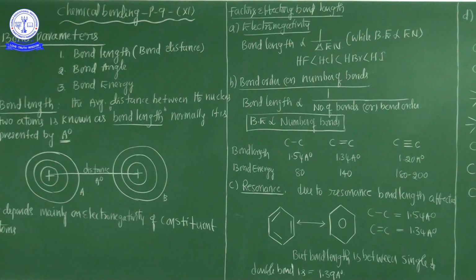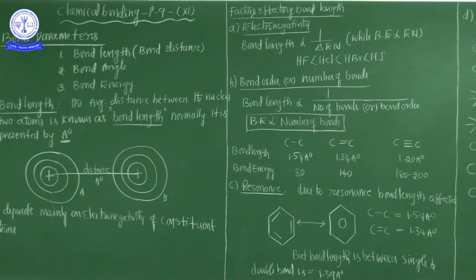So these three factors are very important to decide the bond length, in increasing or decreasing order. Number 1, electronegativity behavior. Number 2, bond order. Number 3, resonance. Now the fourth and final factor to decide the bond length: hybridization.